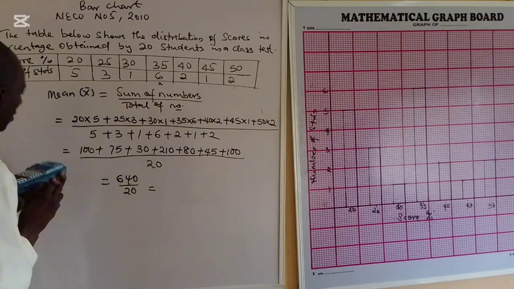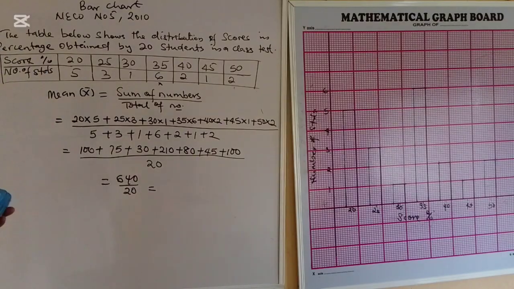So let us add again, for confirmation. 100 plus 75 plus 30 plus 210 plus 80 plus 45 plus 100.